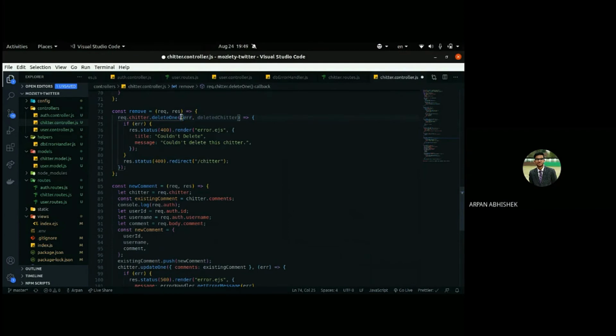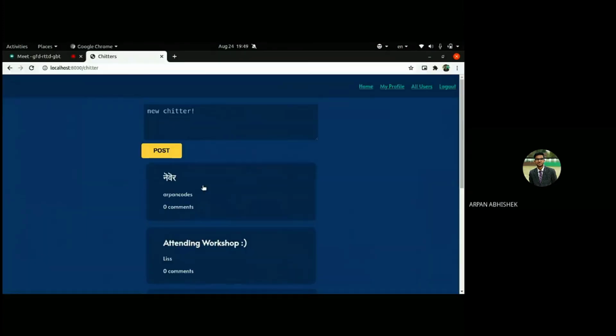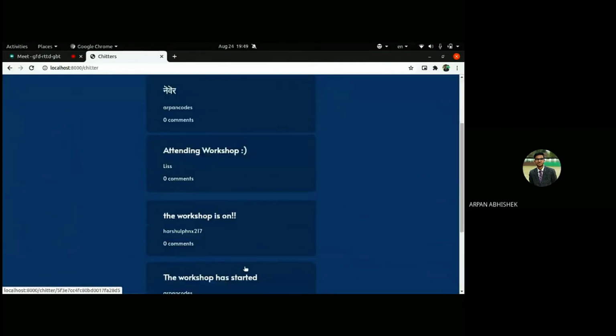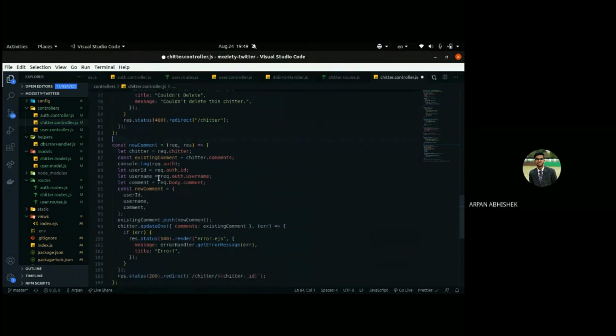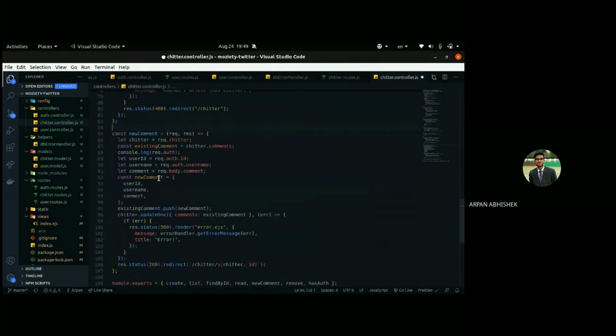After deleting, we'll call this function. If there was an error, it will again render the error.ejs, and if there wasn't, it will redirect to slash chitter page. If you recall, when I deleted that, I was redirected to the list of chitters page, right? So till now, any question? We are going to the comment section. So till now, if you have any question, please ask.